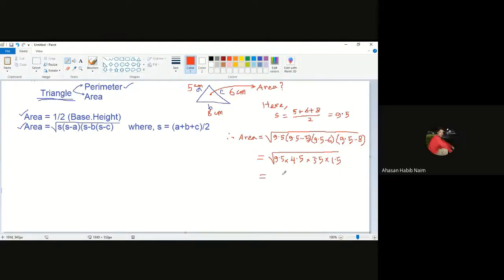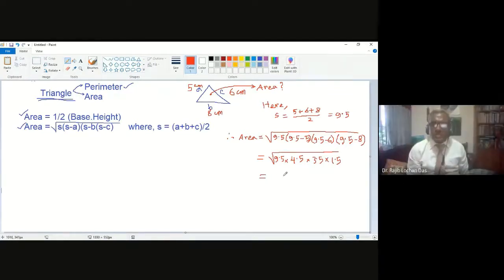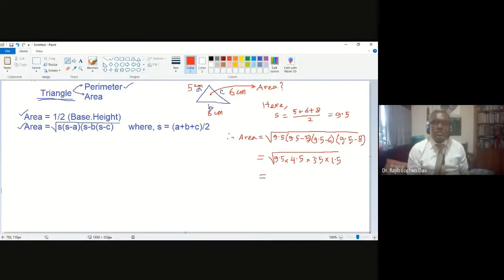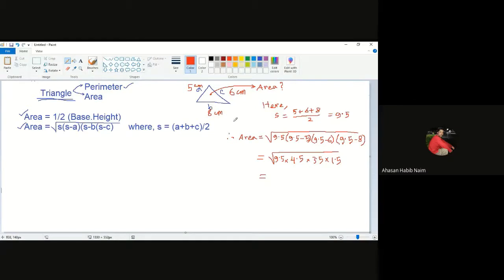B equal to 6. B equal to 6. No, B equal to 8. B equal to 8, sir. Yes. B equal to 8. C equal to 6. So 9.5 minus 8, sir.